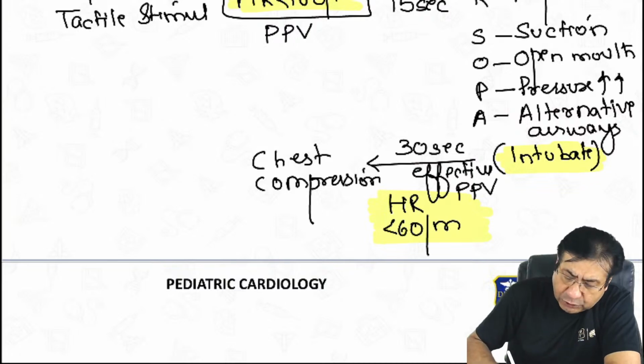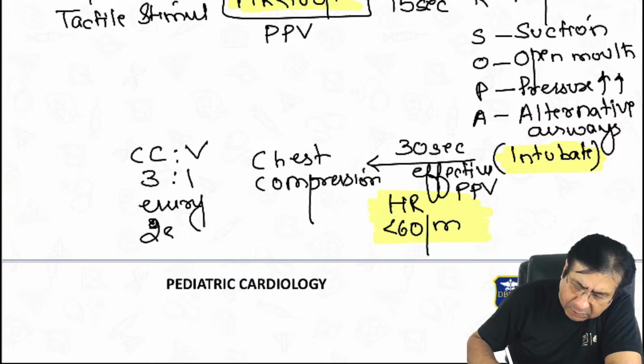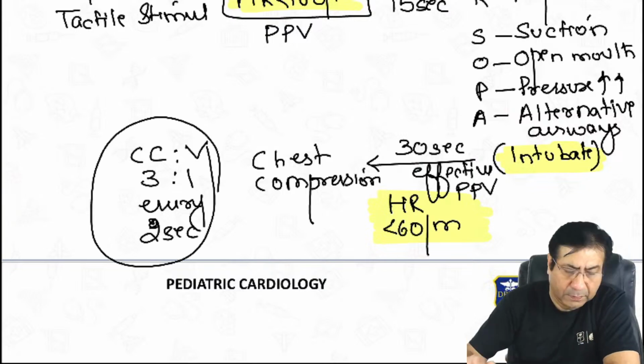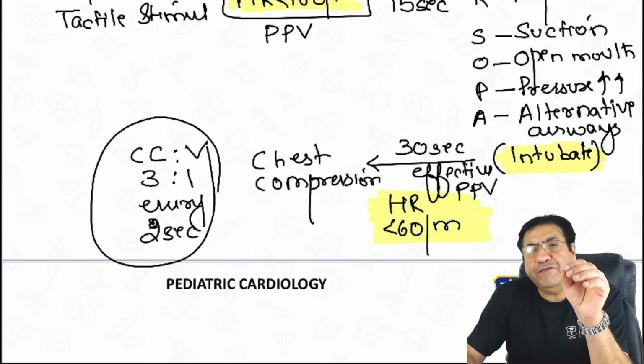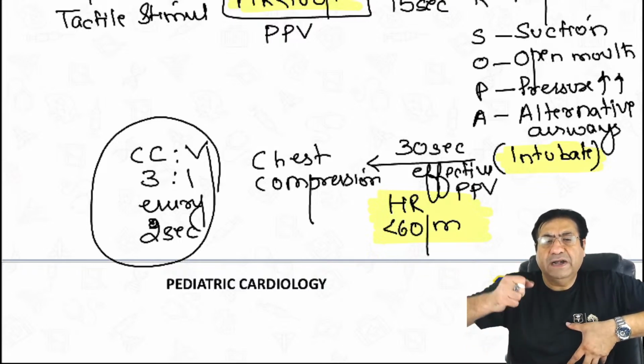And chest compression should always be given with ventilation in 3:1 ratio every 2 seconds. So every 2 seconds, 3 times you do a chest compression, then 1 time ventilation.